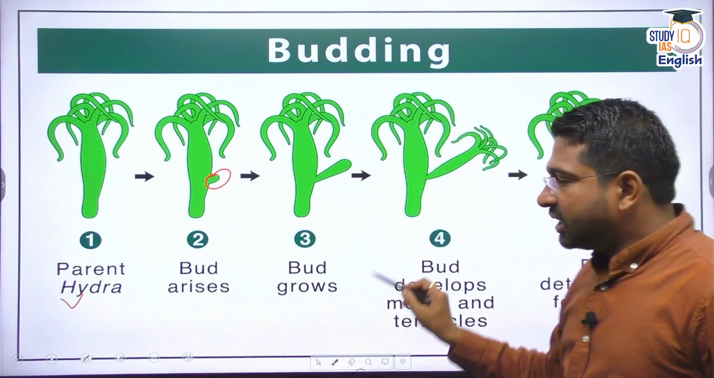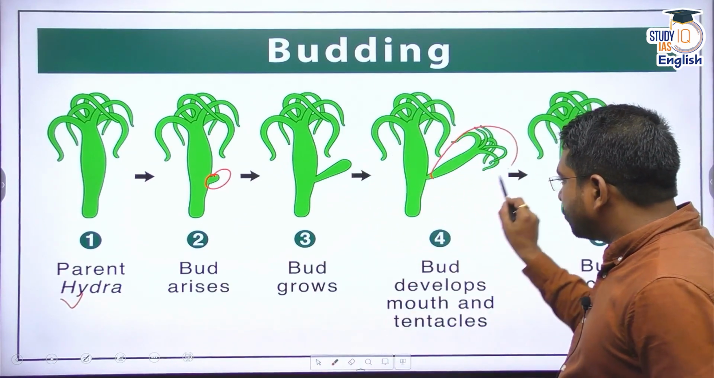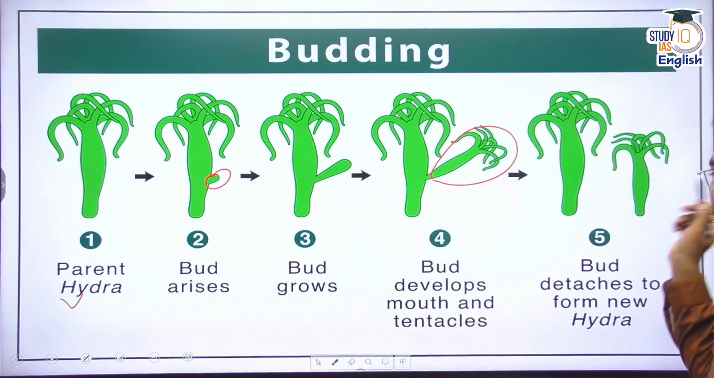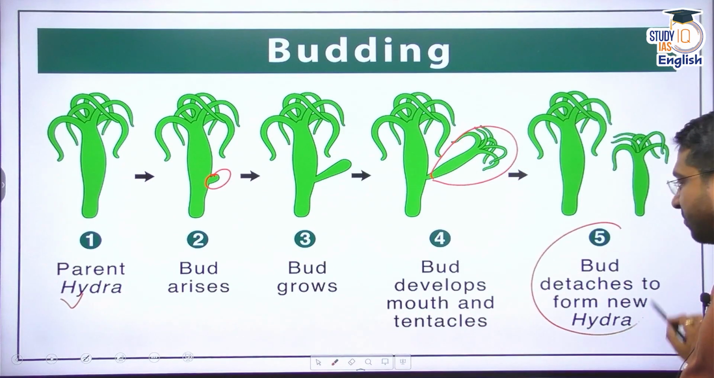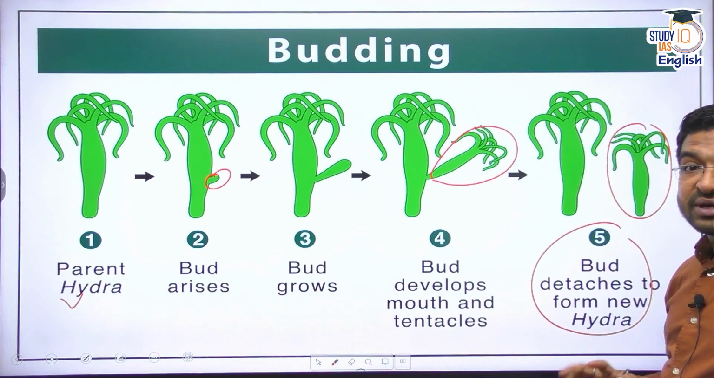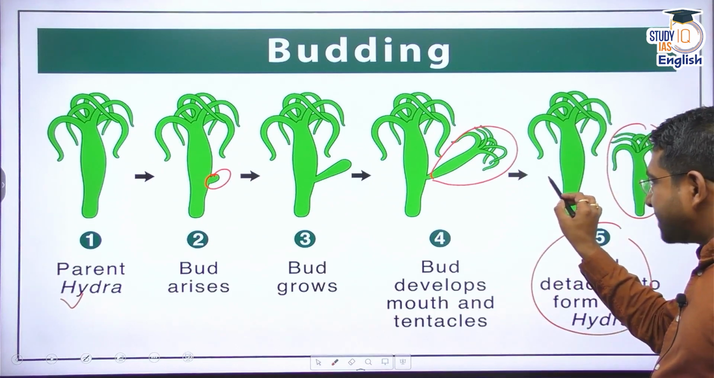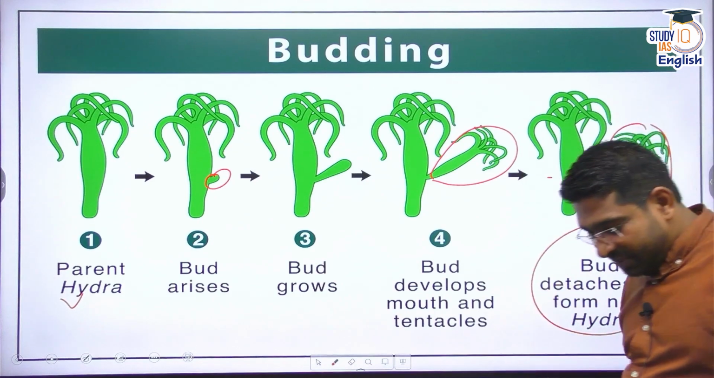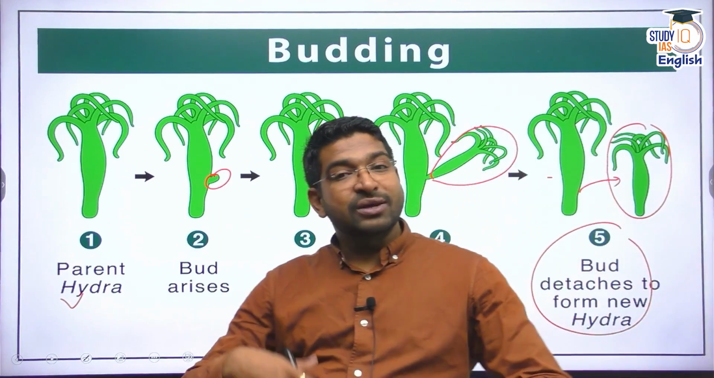and this bud eventually develops into the daughter organism, or a new hydra is formed. Once it matures, it detaches, and you will see another one. Please remember, it's not binary fission. One has created another bud. It can happen in such a way that multiple buds can also be formed.